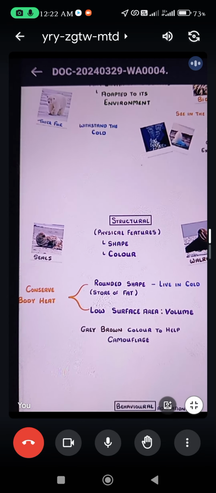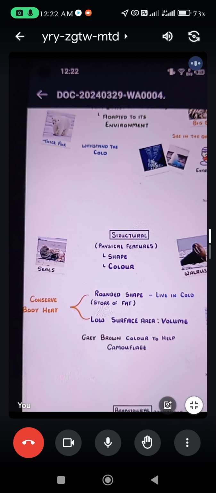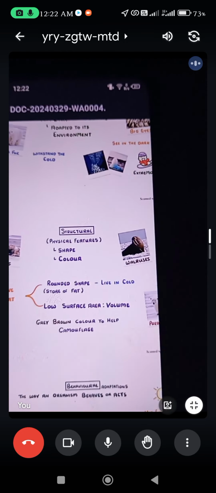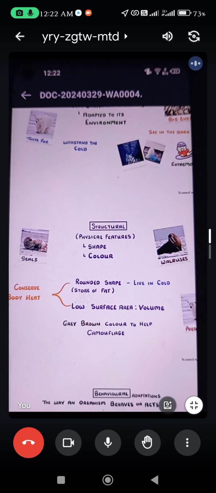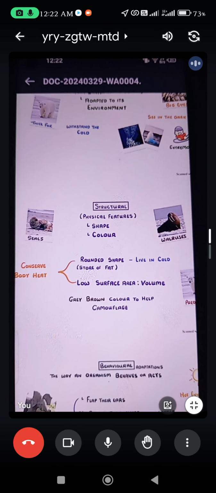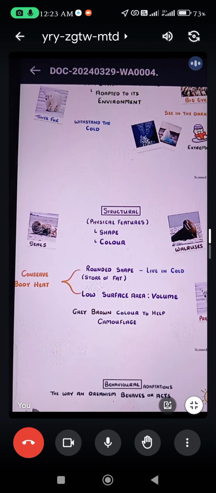Both help them conserve body heat, and they have a gray-brown color to help camouflage them from predators, who can kill and eat them.